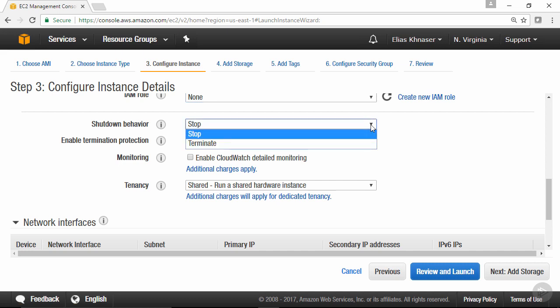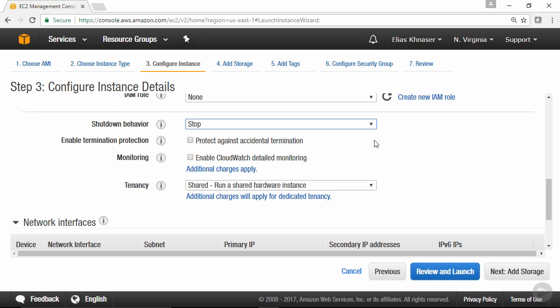Now, the difference between stop and terminated: in a stop mode, you can always restart the instance. In a terminated mode, it's deleting it. This is important to differentiate, because if you put it in a stop mode, while you're not paying the hourly rate, remember, you're still paying for the storage that's associated with that particular instance. If you terminate it, you're getting rid of the instance completely. So again, something to think about. In most cases, you're probably going to want to select stop as the default behavior, because that becomes a little less confusing, and then you can terminate the instance if you choose to do that.